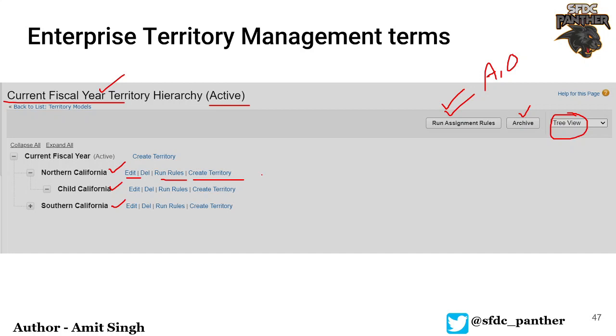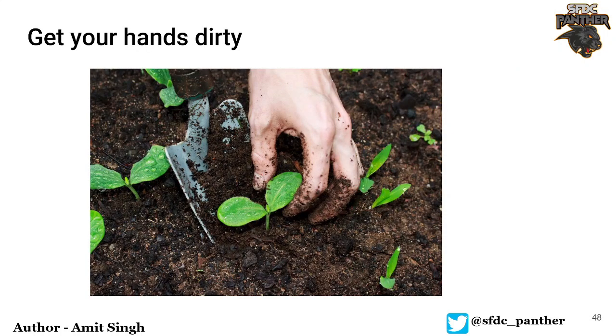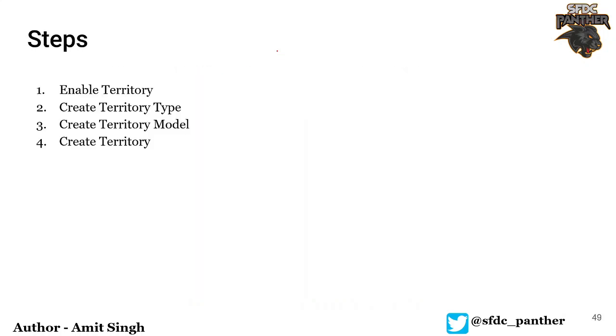So that's all about the territory management terms. And now let's try to do some hands-on. What we are going to do here is enable our territories, then enable our territory type. We will create a territory model, and then we will create a territory for that model. So these are the four steps we are going to perform.